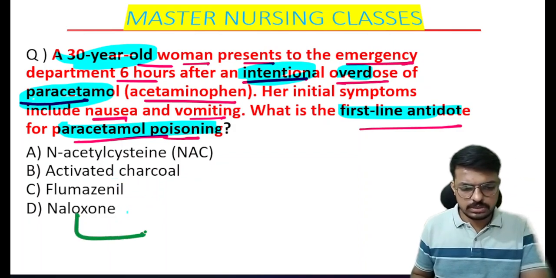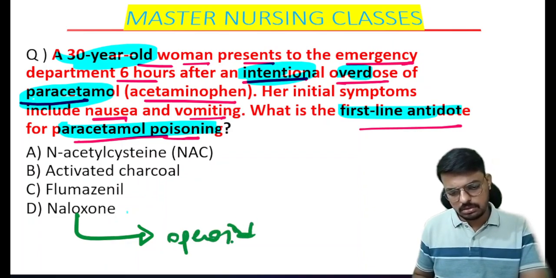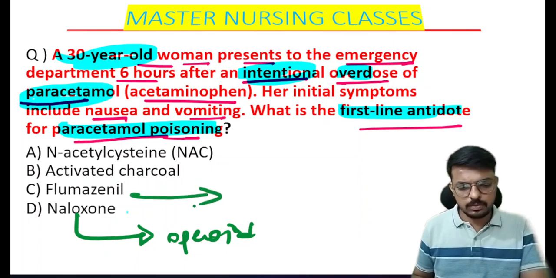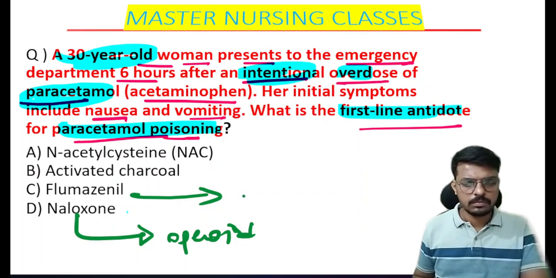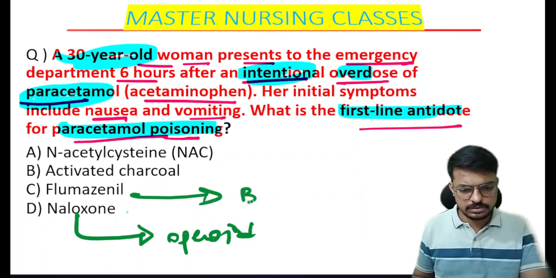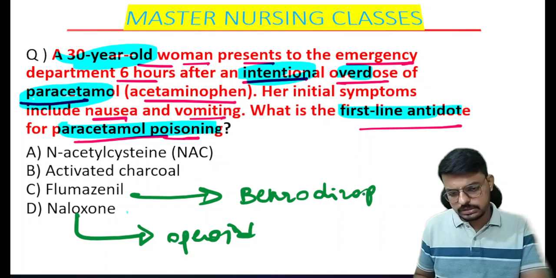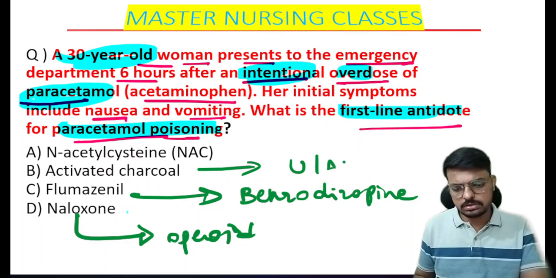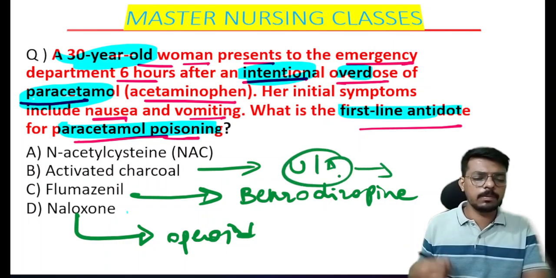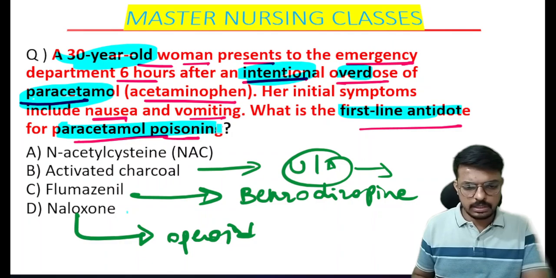Naloxone is used as the antidote in opioid poisoning. Then flumazenil, in which situations can we use the flumazenil as the antidote? Yes, that is the benzodiazepine poisoning. So we can use the flumazenil. Activated charcoal is the universal antidote. We can use it in many of the poisonings. Okay, then comes the important one, that is the paracetamol poisoning.